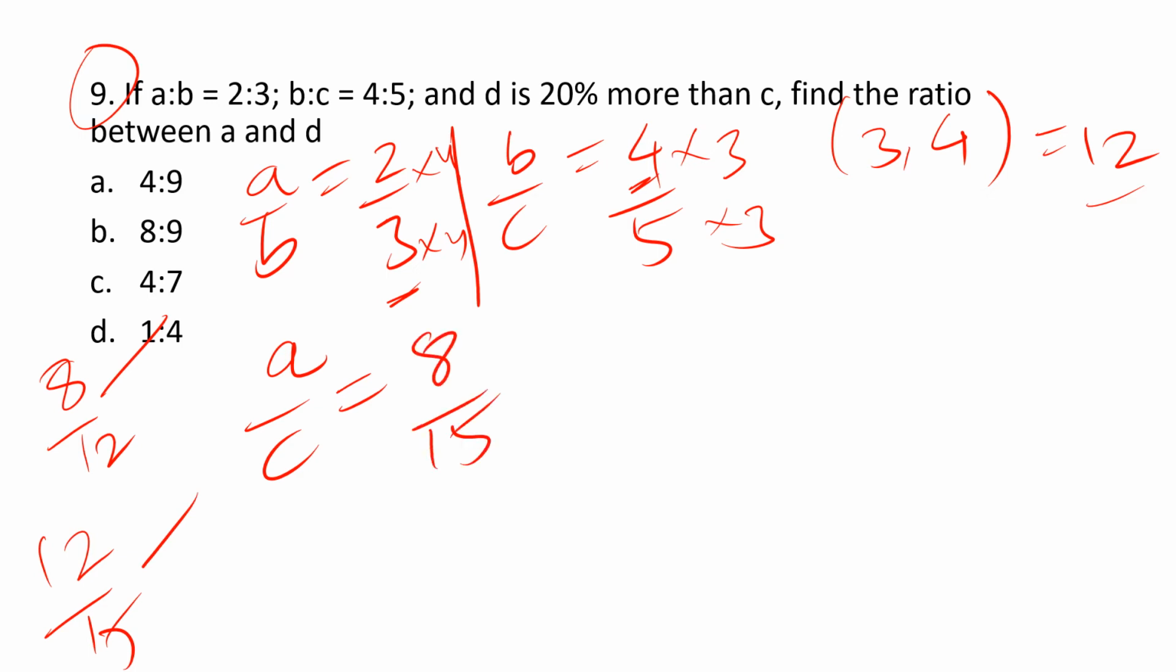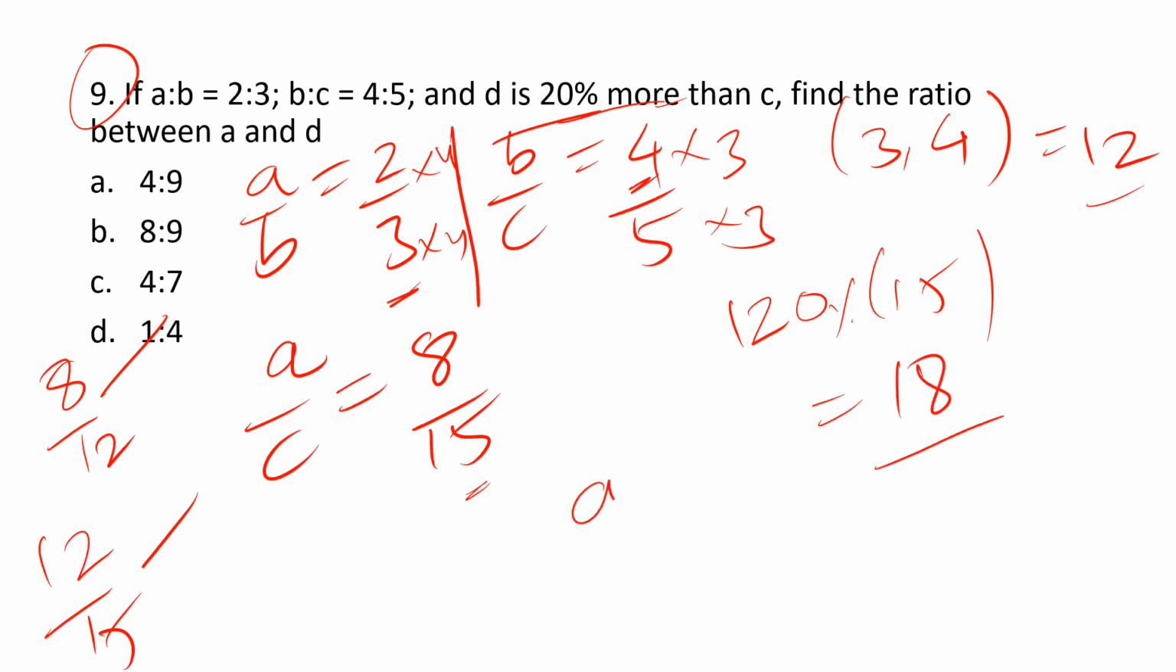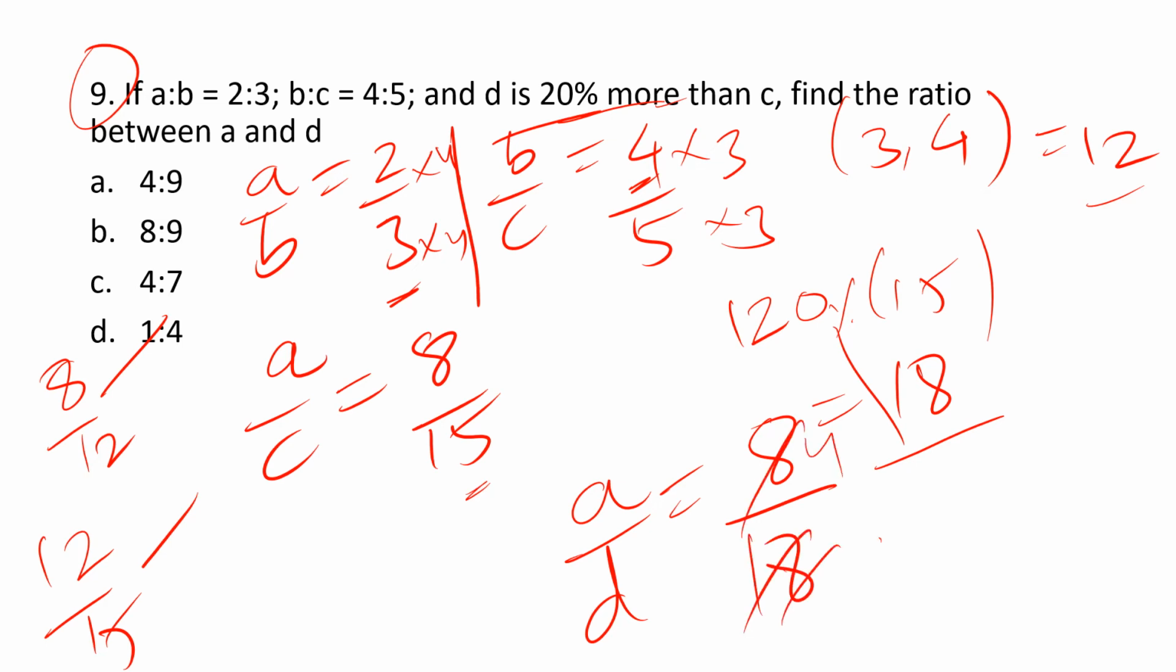So hence finally we know that a by c value, but here d is 20% more than c. For example, if c value is 15, d value is 20% more, which means 120% of 15 is equals to 120 by 100 into 15, which is exactly 18. A by D is equals to 8 divided by D new value is 18. 8 by 18. Final value is 4 is to 9. Option A is the right answer, guys.